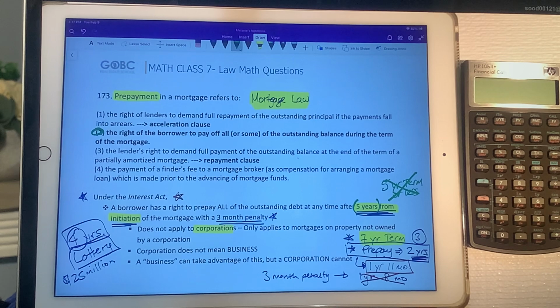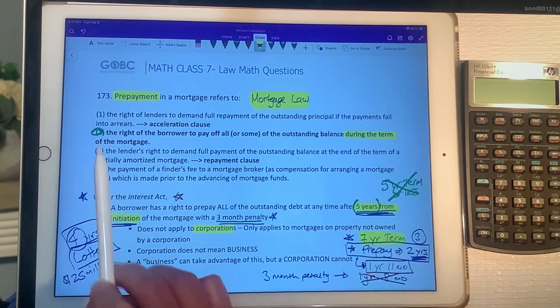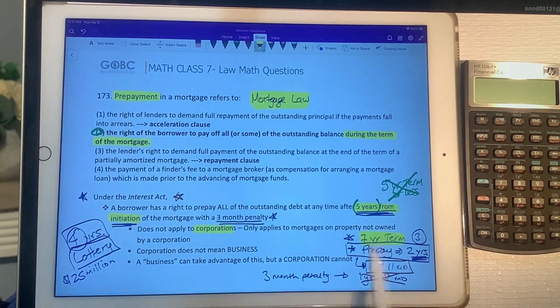It's the right of the borrower to pay off all or some of the outstanding balance during the term of the mortgage. And you see that this is the key part here, during the term of the mortgage. So it has to be longer than a 5-year term because you have to do it after 5 years of initiation. So number 1 is incorrect. It's referring to an acceleration clause. That's describing the acceleration clause, the right of the lenders to demand full repayment of the outstanding principal if the payments fall into arrears.